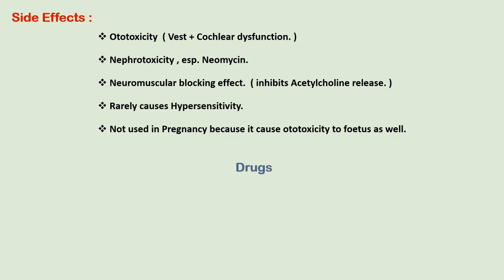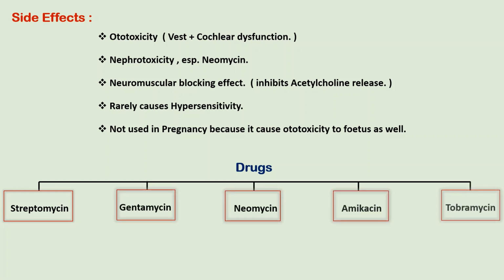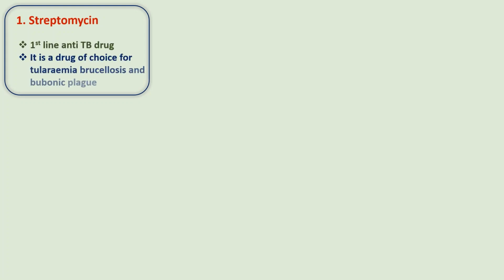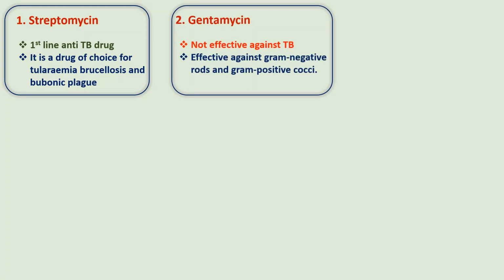Now about the drugs, which include streptomycin, gentamicin, neomycin, amikacin and tobramycin. Streptomycin is the first line drug for tuberculosis and a drug of choice for tularemia and plague. Gentamicin is not effective against TB, but it is effective against gram-negative rods and gram-positive cocci.